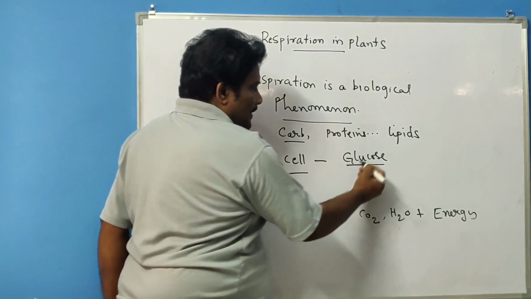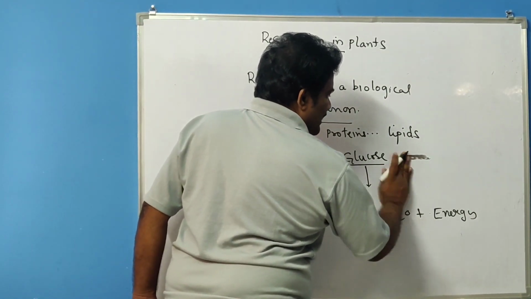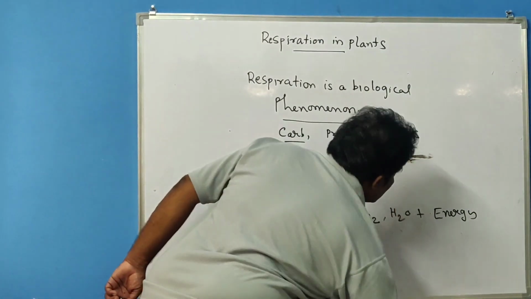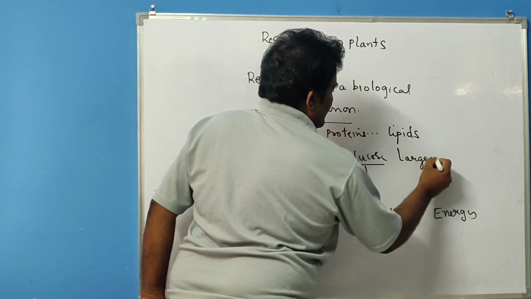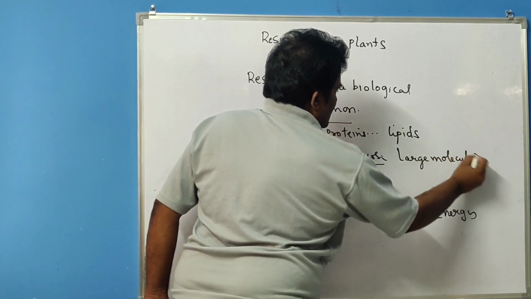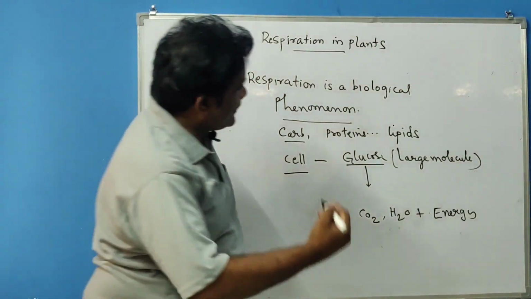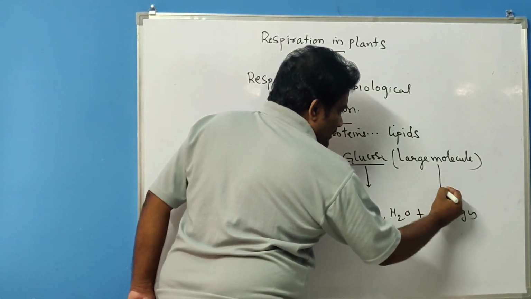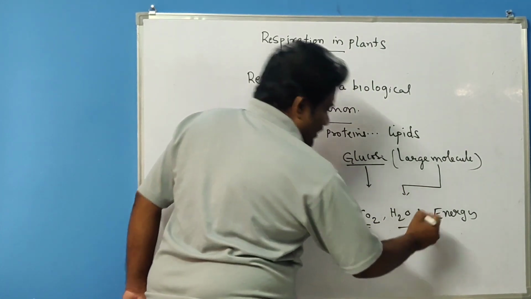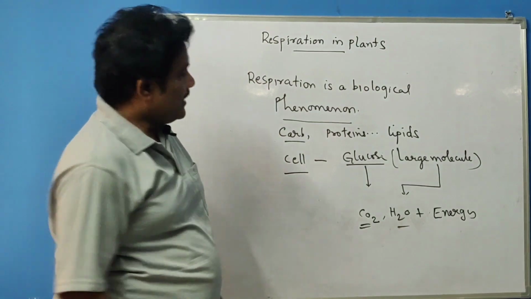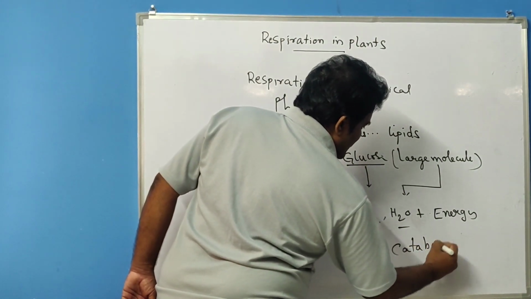Glucose is considered a large molecule. Conversion of these large molecules into simple molecules like carbon dioxide and water is what is called catabolism.